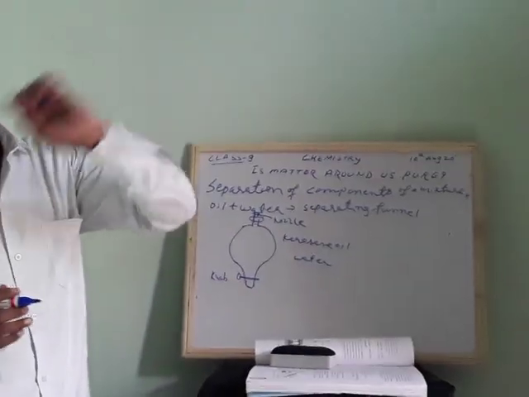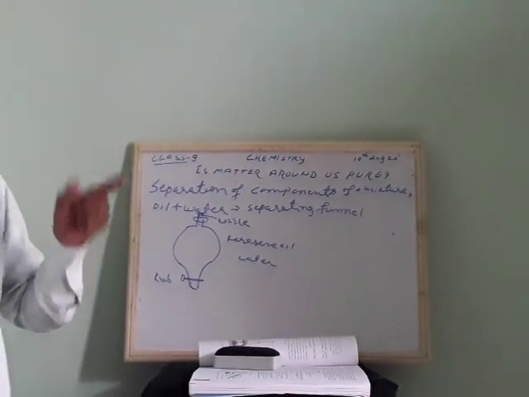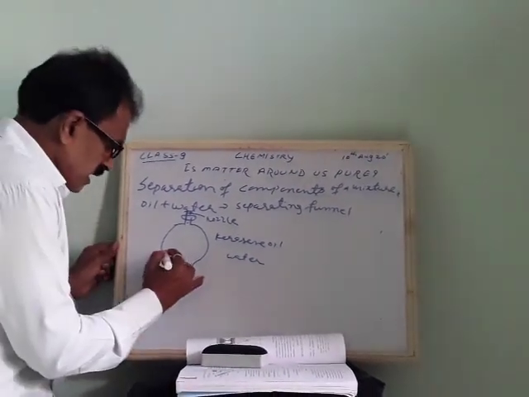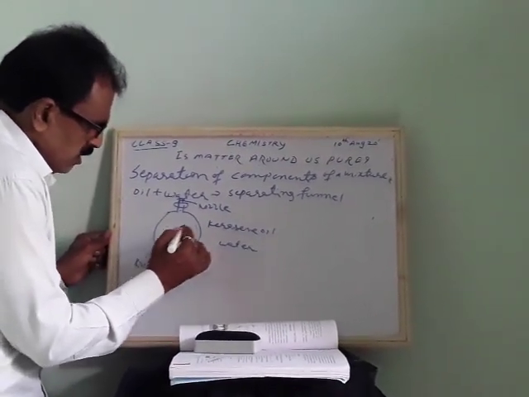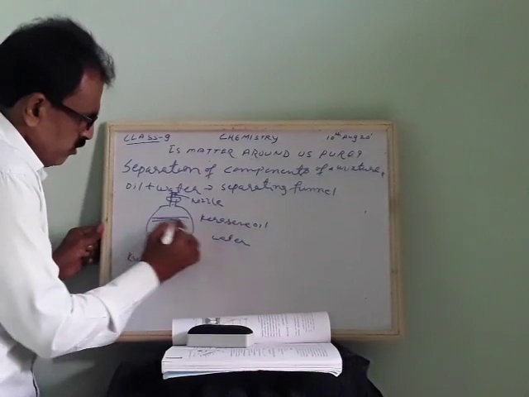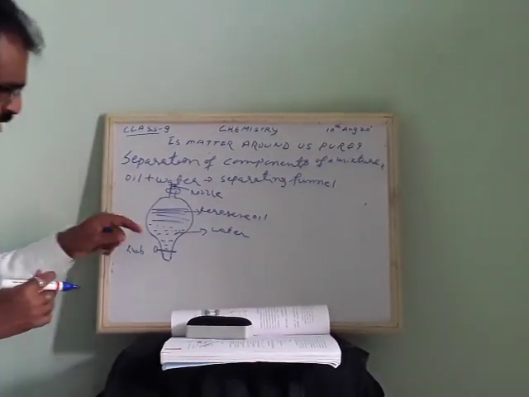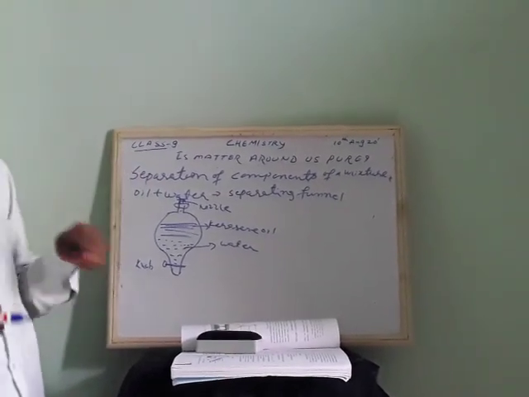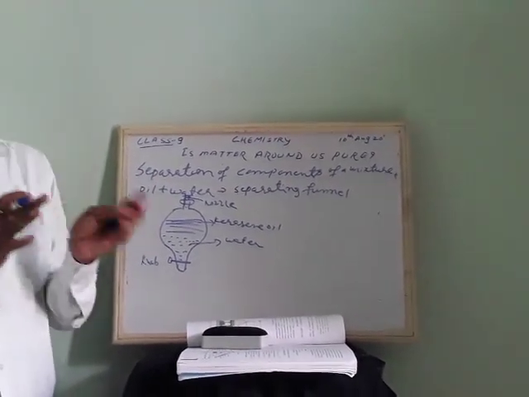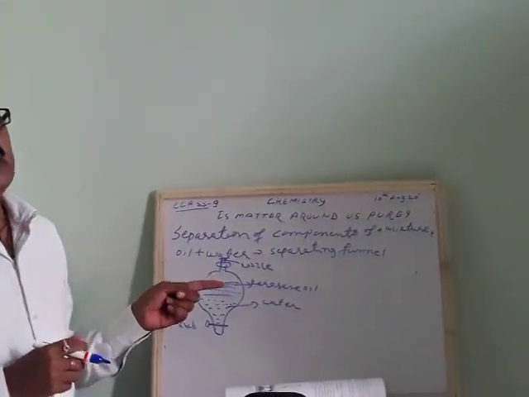So when you mix those both, what happens? Based on the density of water and kerosene, water will settle at the bottom because kerosene has lesser density than water. So kerosene will be at the top. So what we do here? First we remove the water, collect it, and afterwards we remove the kerosene oil, we make it separate. So this technique we are using in industries also.